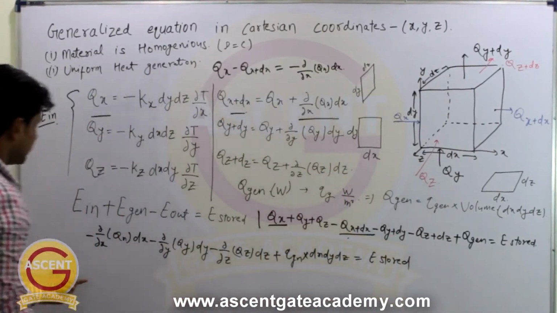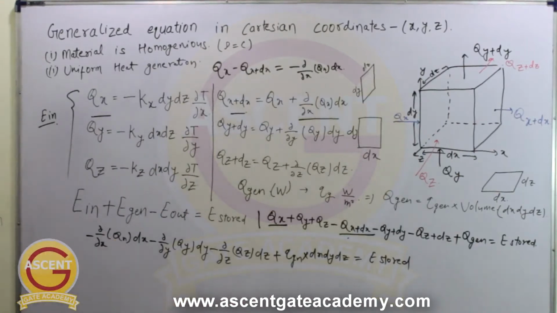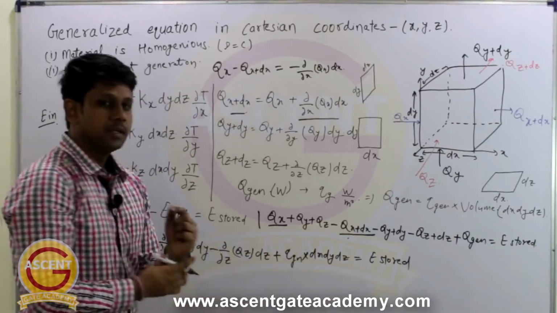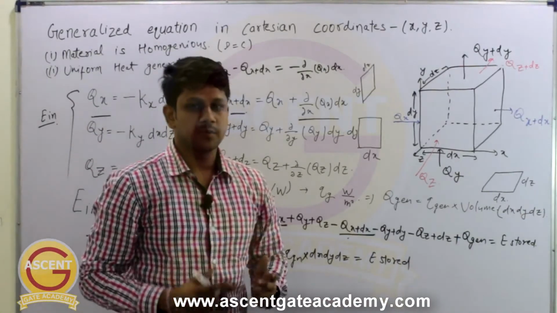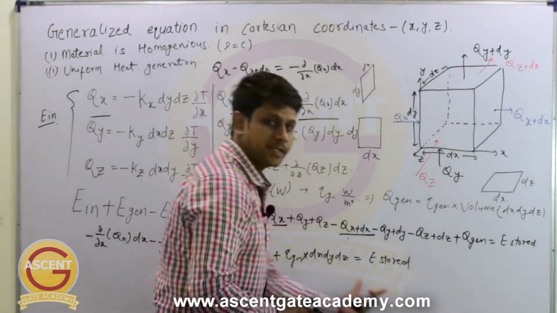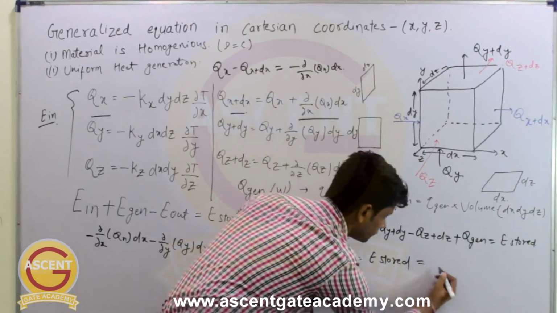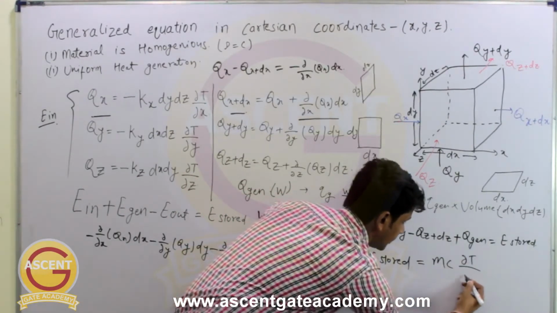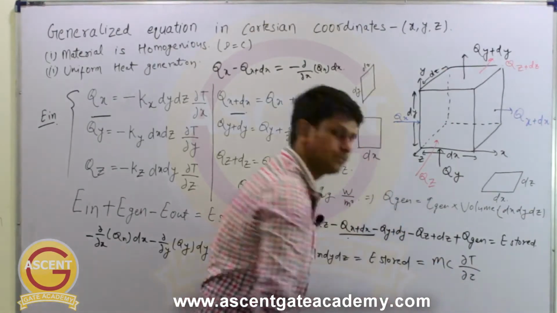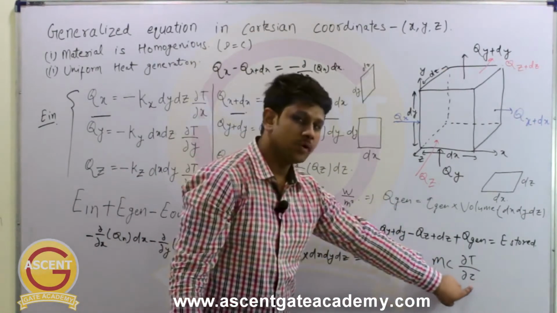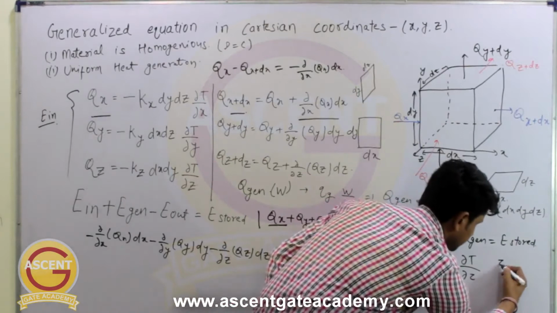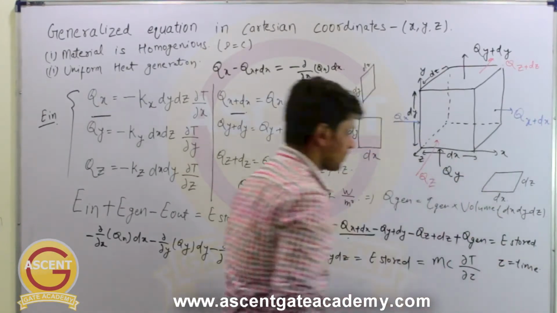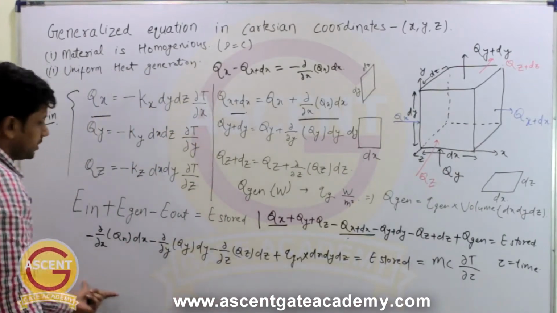So this is how we can simplify this equation. Now what is this energy stored? We know from the knowledge of thermodynamics that energy stored will be equal to mc delta T by delta tau, where this tau is time. So we are remaining with this equation.